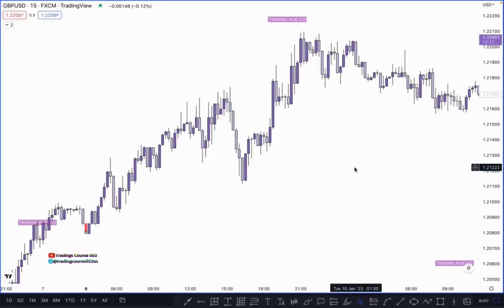You need some additional confirmation like a CHoCH, inducement, break of structure, POI mapping, and POI mitigation, then you can take this type of entry on a lower time frame. So chart patterns and trend lines are additional confirmation. You can't directly buy or sell based only on a trend line, chart pattern, supply, demand, or support and resistance.